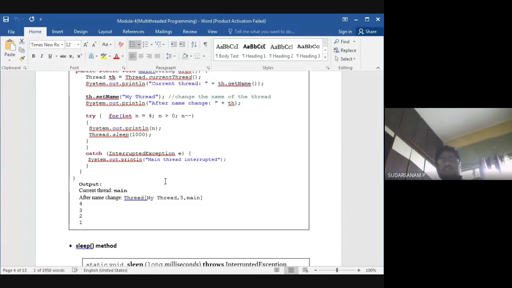It will display 4, 3, 2, 1 immediately when you run the program. But with this program, because you have given some waiting state, you can see it will print 4, then wait for some time. The next value will print, again it will wait for some time. Then it will print 2, wait for some time. Next it will print 1, wait for some time. Then it will come back to the program.